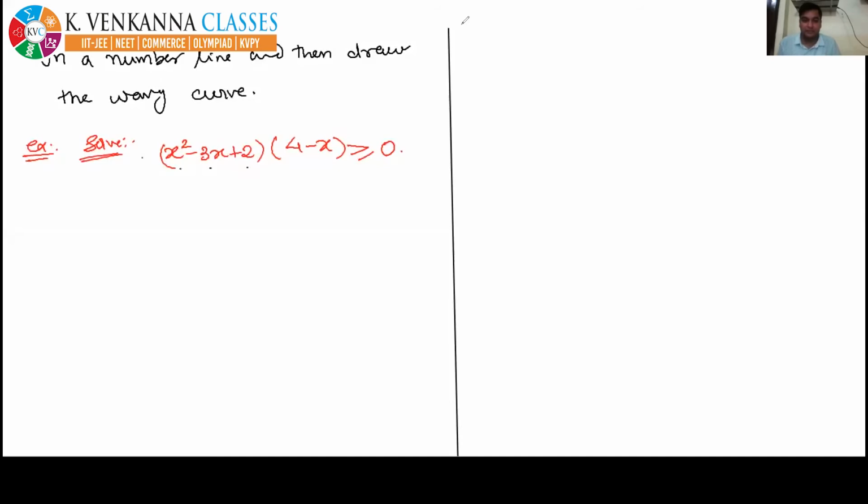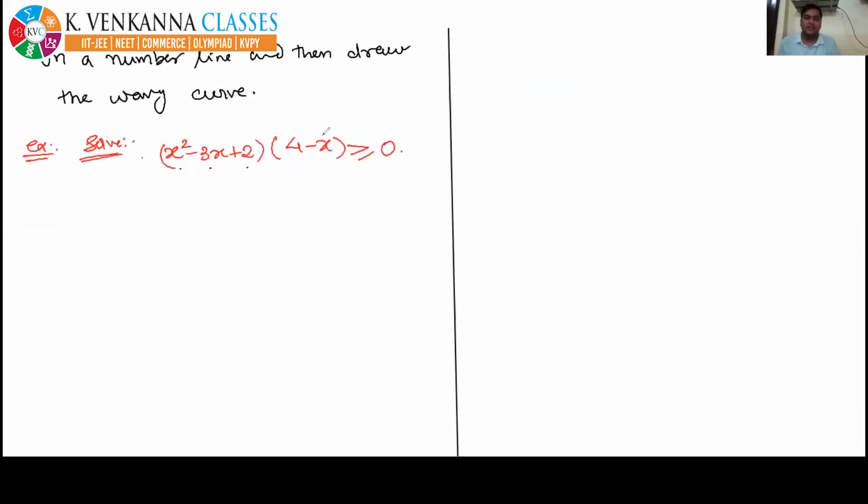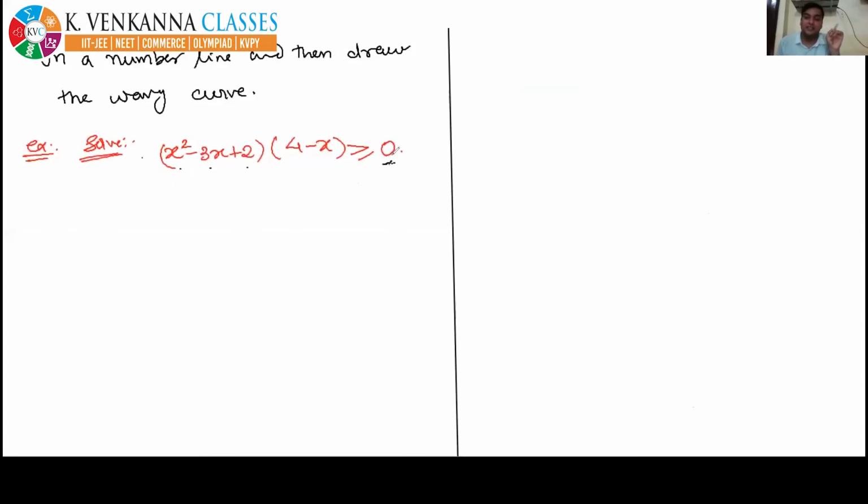The first step is bring all terms to the left hand side to make RHS 0. See, here the RHS is already 0, and that's why we don't need to do the first step. This first step has already been done in the question.